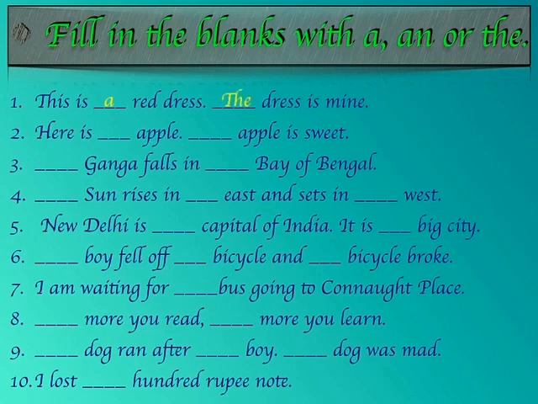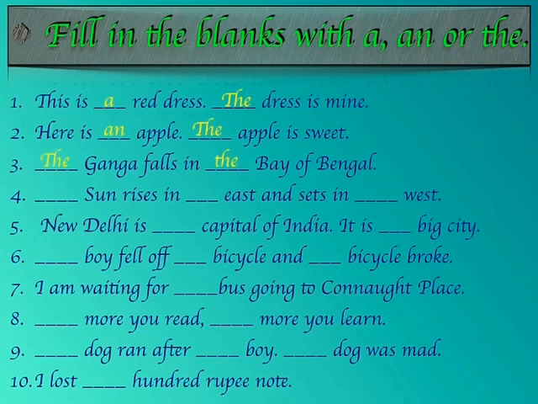And when we are referring to the same dress for the second time, we are going to use the article the. Second one, here is an apple. And when we are referring to the same apple for the second time, we are going to use the. The apple is sweet. The third one is the Ganga falls in the Bay of Bengal. So here the first is the name of a river and the second one is the name of a sea. So we are going to use article the both the times.